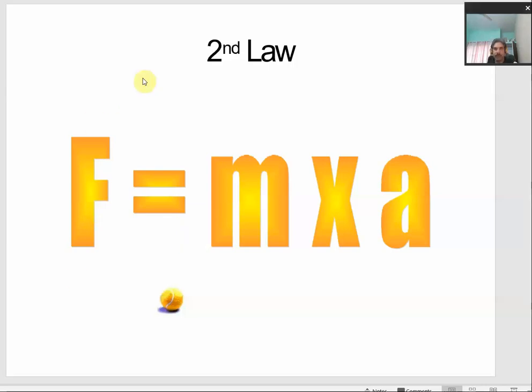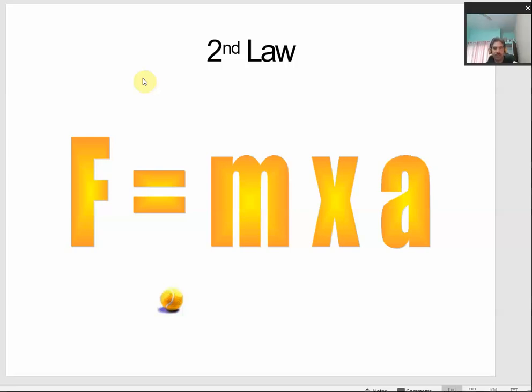Hello everyone. So last day we have discussed Newton's second law of motion, which derives from the rate of change of momentum, and from Newton's second law we come to the formula of force, which is equal to mass into the acceleration which is caused by this force. This force is the external unbalanced force, which is able to cause some change in the state of motion of the object. Okay, so this is the formula for the force. Force is always equal to mass into acceleration caused by the force.